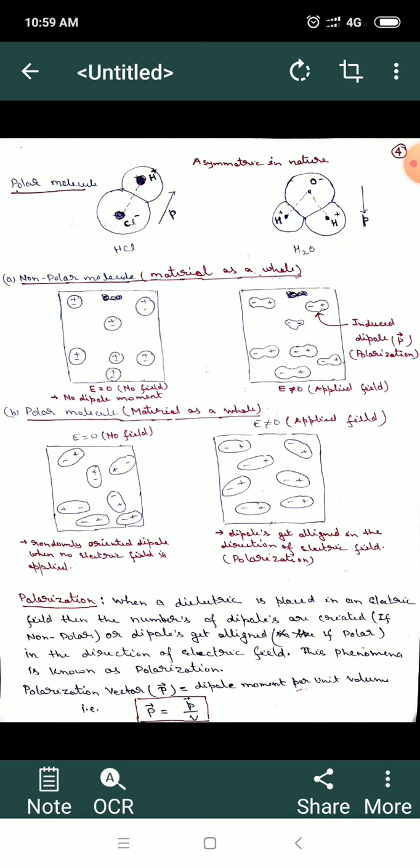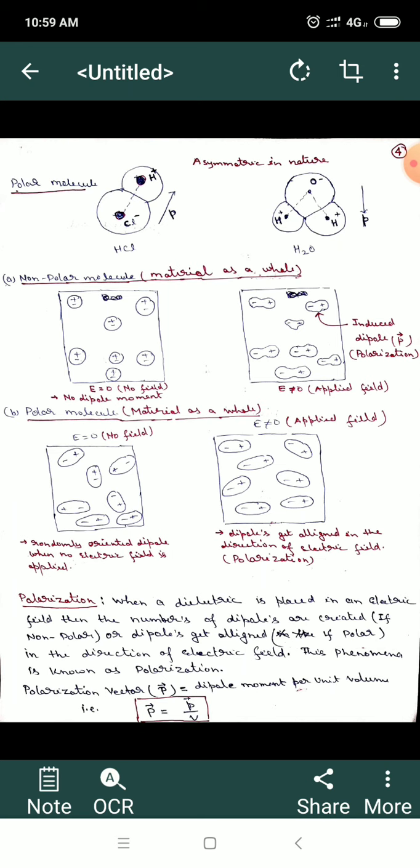Similarly, for non-polar molecules, when there is no electric field there are no dipole moments, as the positive charge and negative charge coincide. So there are no electric dipoles. But when you apply an external electric field, the positive charge and negative electron cloud are separated by a small distance. That means tiny dipoles develop within the non-polar molecules.